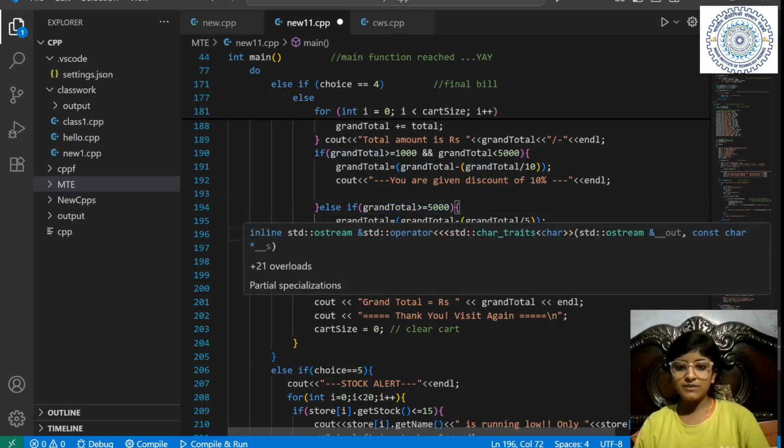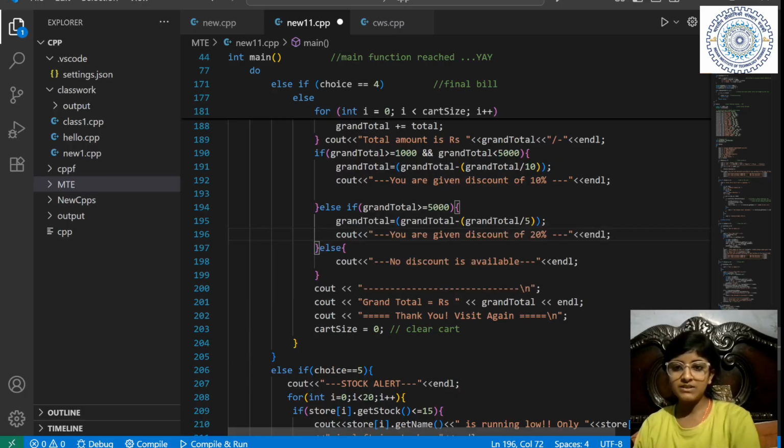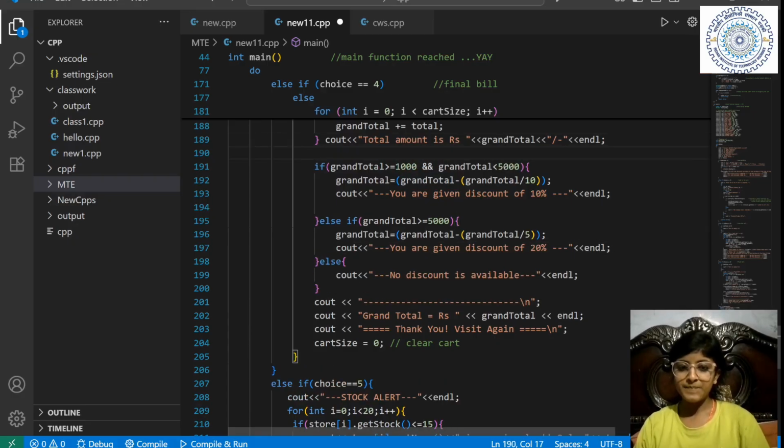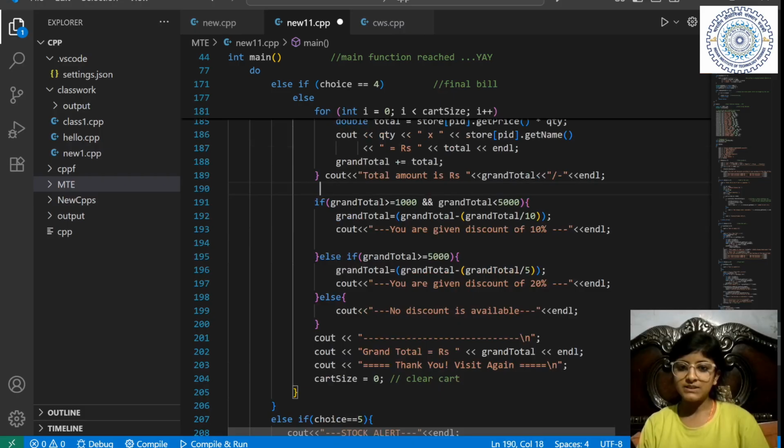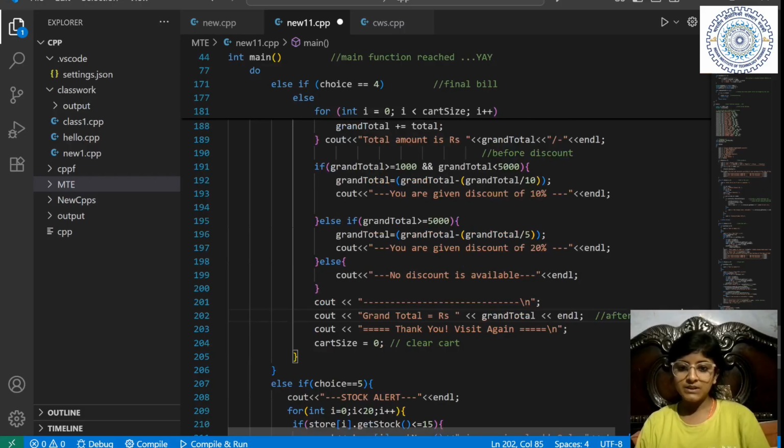Firstly it will print the total, which should be labelled here as before discount, and this one is after discount.